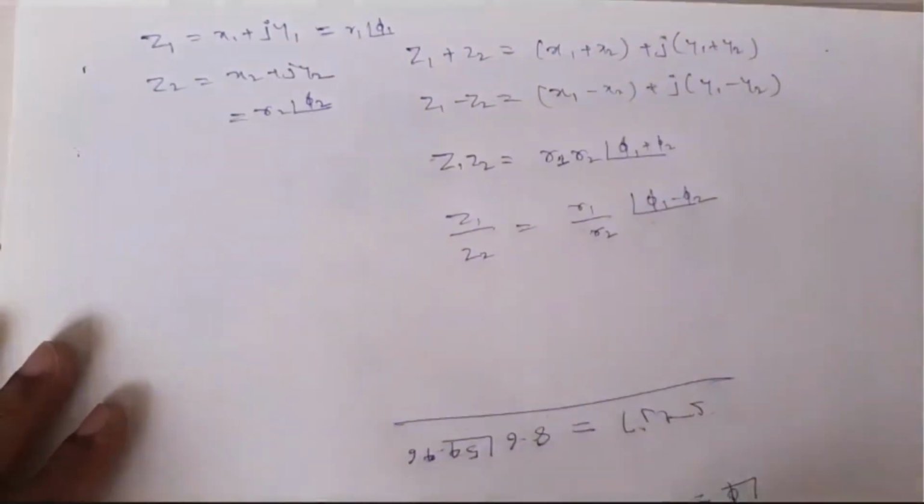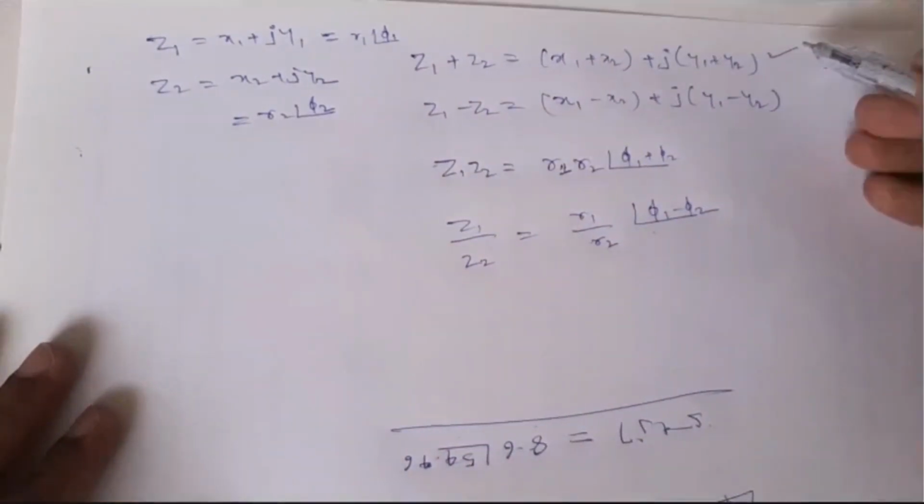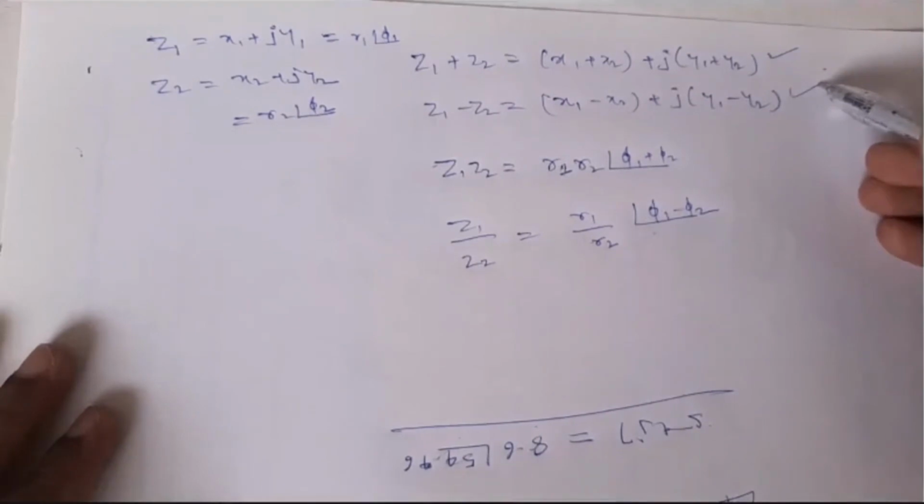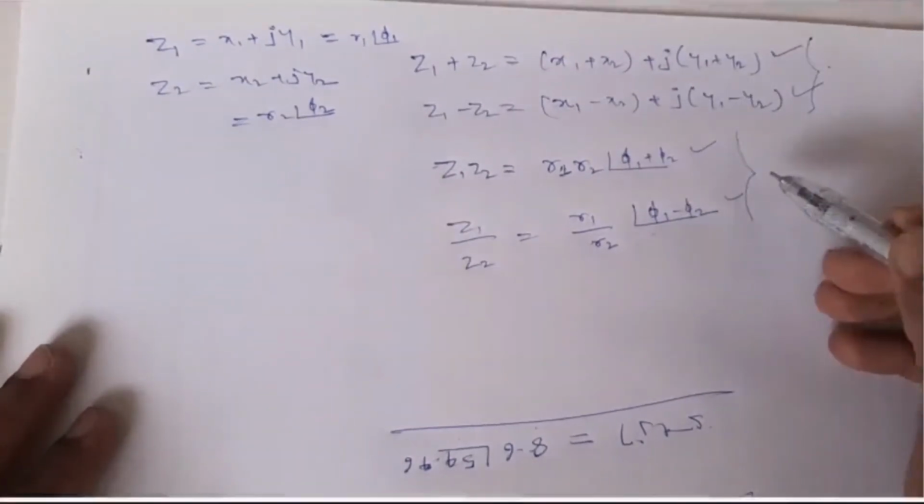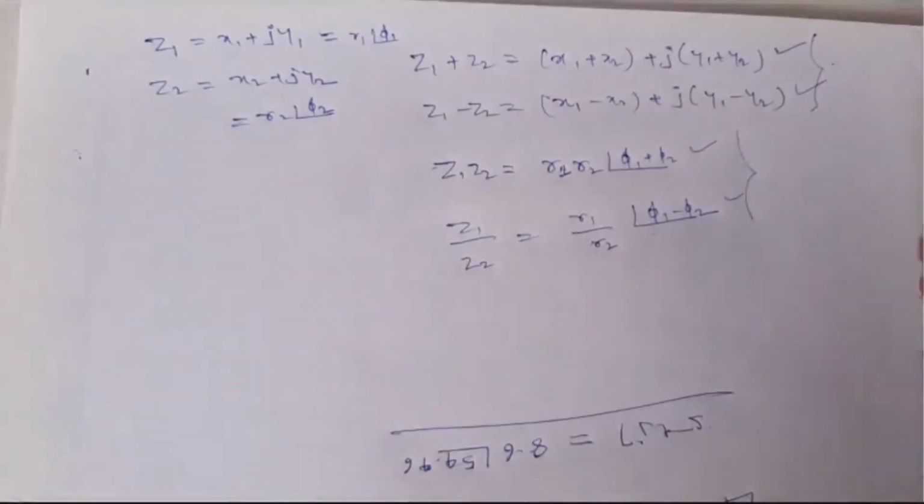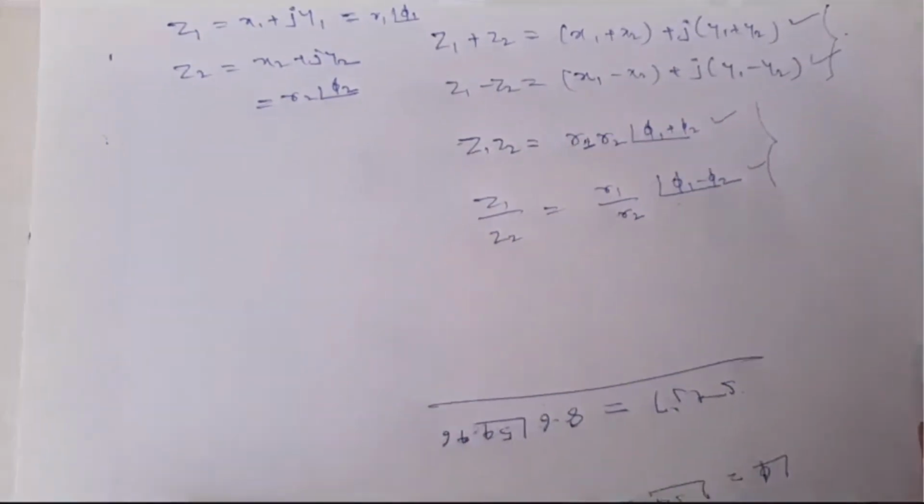So the first one is addition, the second one is subtraction, both in rectangular form, and the third and fourth in polar form. Right. So if you want to add two complex numbers, convert both to rectangular form, then add. Addition and subtraction in rectangular form, multiplication and division in polar form. So I hope this is clear to all of you. And one more important thing, dear students, some of the points while solving,